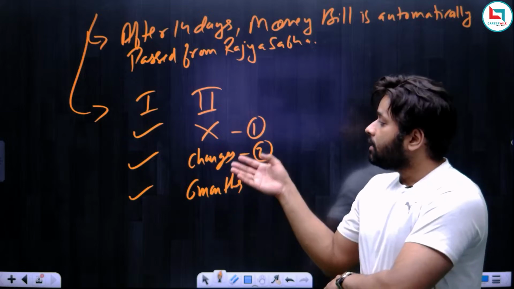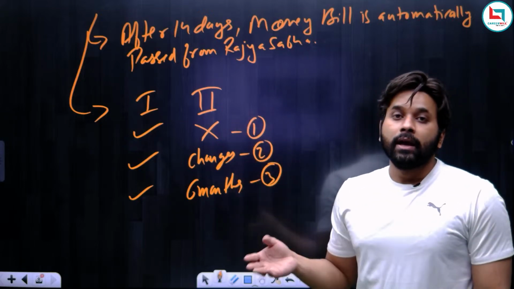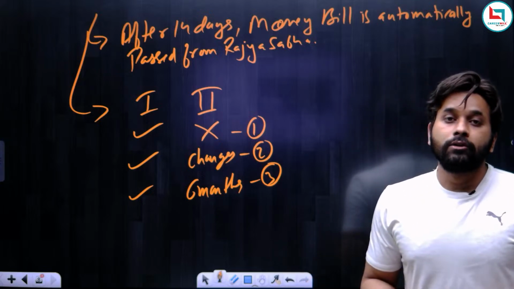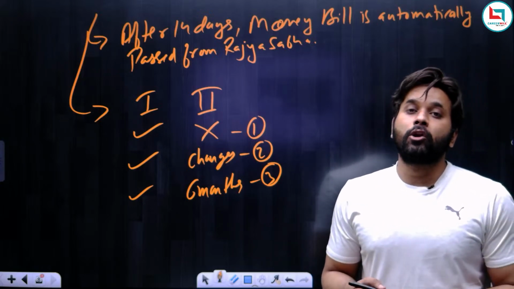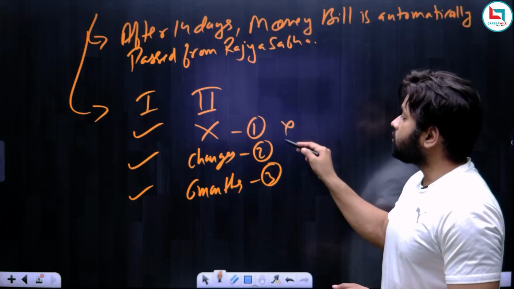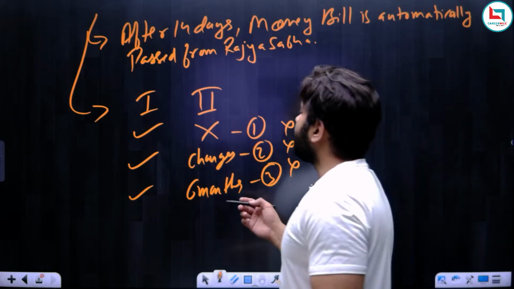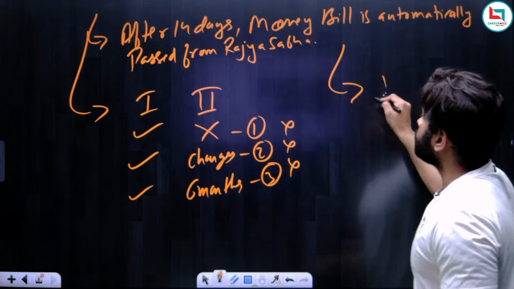So do you think that these three conditions are going to exist in the case of Rajya Sabha? No. That is why joint sitting is not possible on a money bill, because these three conditions are not fulfilled in the case of a money bill. So we can simply write that joint sitting is not possible on a money bill.